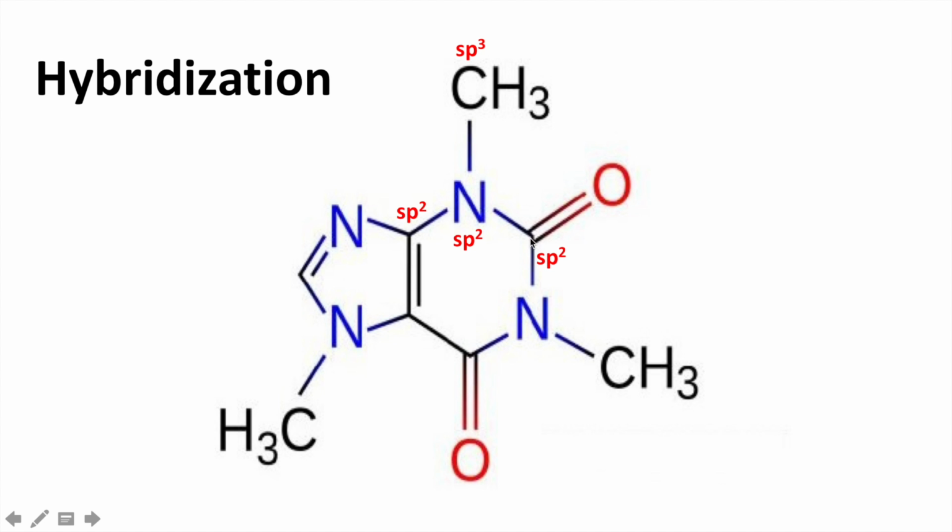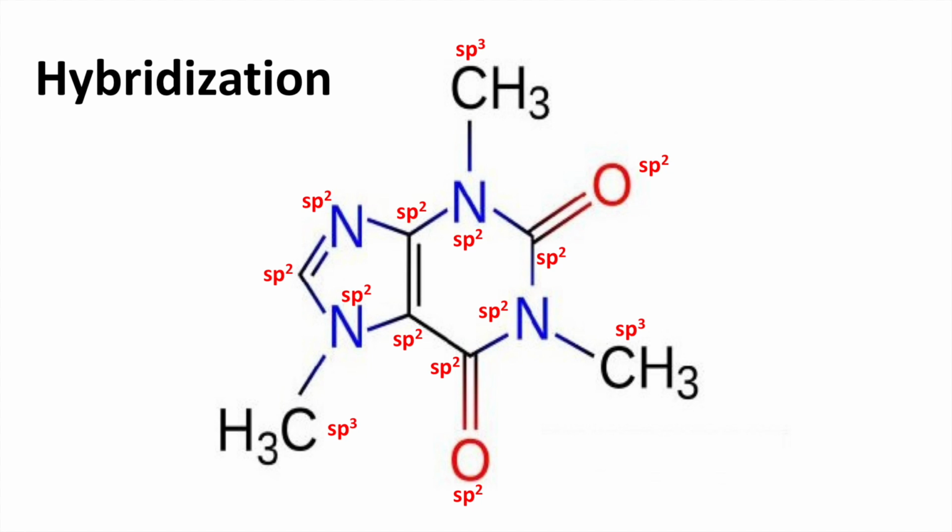This carbon is sp2 hybridized. This oxygen is sp2 hybridized because it has 3 centers of electron density, 2 coming from lone pairs and 1 coming from a double bond. This nitrogen, like before, is sp2 hybridized. This carbon is sp3 hybridized. This carbon is sp2 hybridized. This oxygen again is sp2 hybridized. This carbon is sp2 hybridized. This nitrogen is sp2 hybridized. This carbon is sp3 hybridized. This carbon is sp2 hybridized. And this nitrogen is sp2 hybridized. All the atoms within the rings are sp2 hybridized.